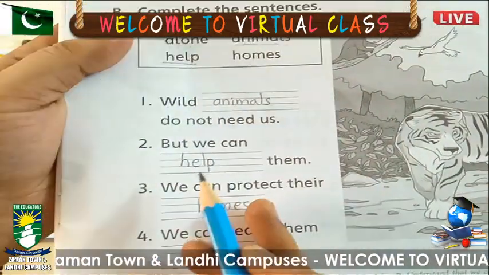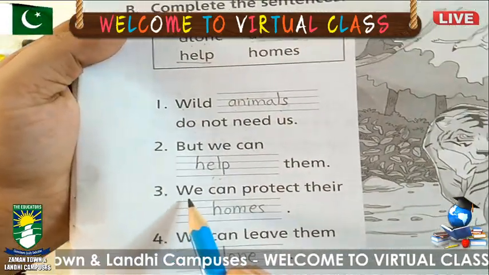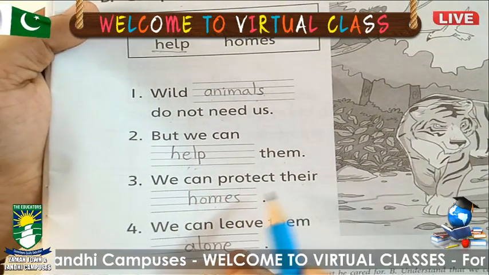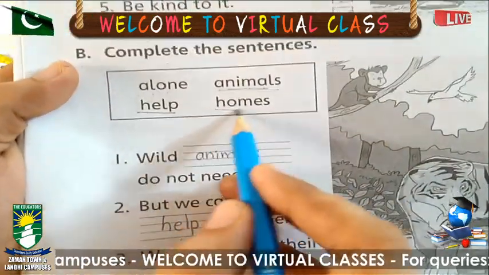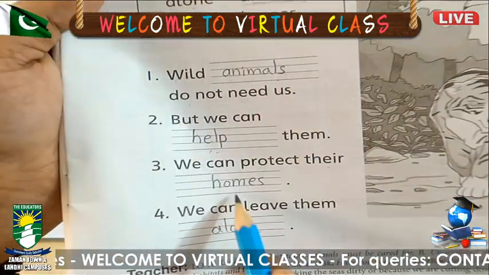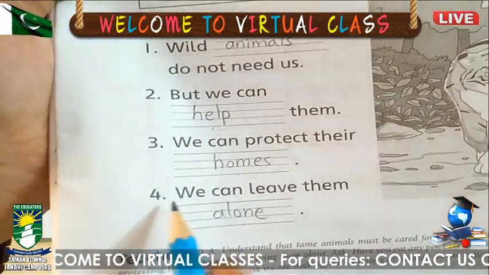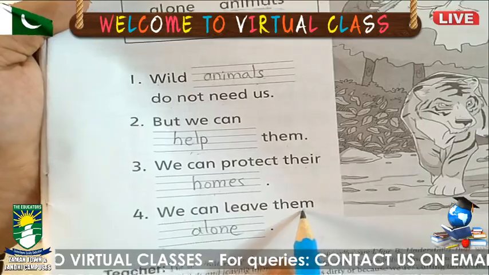Number two, but we can dash them, but we can help them. Do your work just with pencil. Number three, we can protect their dash homes. We are talking about their homes. So write here, and the last, we can leave them alone.